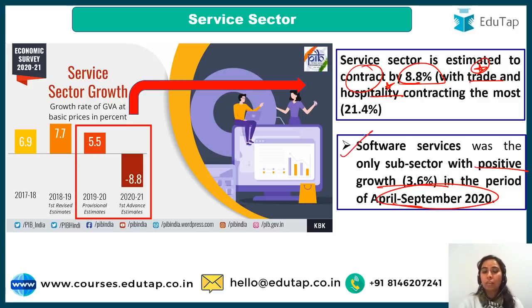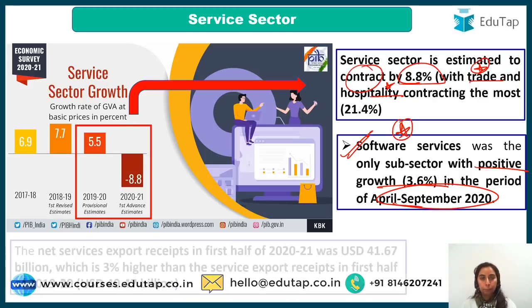So the software service was the only silver lining. It was the only subsector which had shown positive growth. Rest all have shown negative growth only. Okay guys, service sector growth minus 8.8, it was 5.5 earlier.